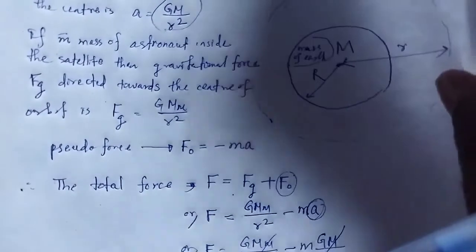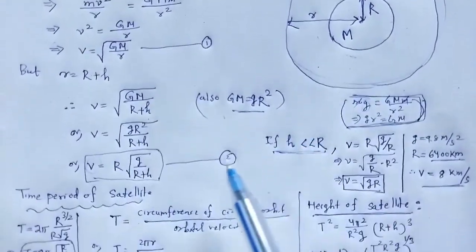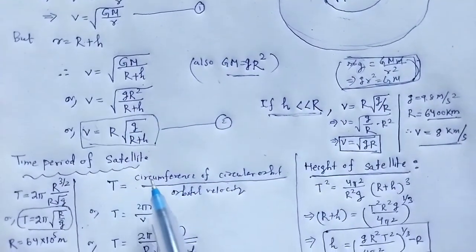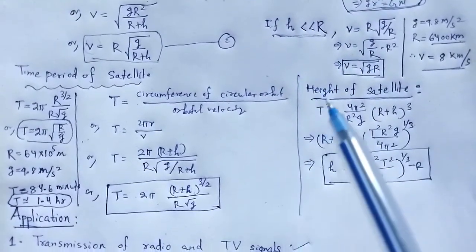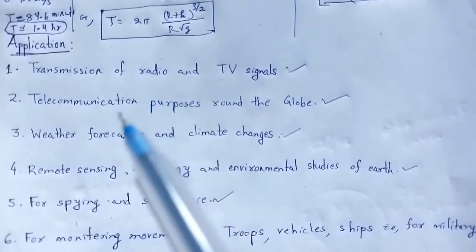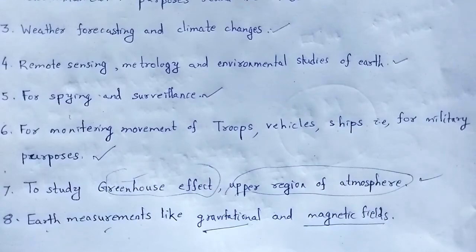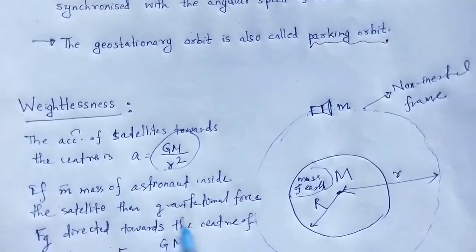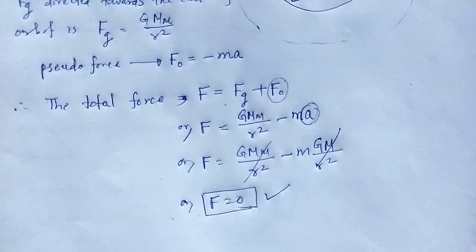So, with the help of this video lecture, we understood what satellites are and so many mathematical tools like orbital velocity, time period of a satellite and height of the satellite, special cases in these conditions, and applications of these artificial satellites, the concepts of geosynchronous orbit and weightlessness. So, with these useful and informative notes, let me wind up this session. Thank you.